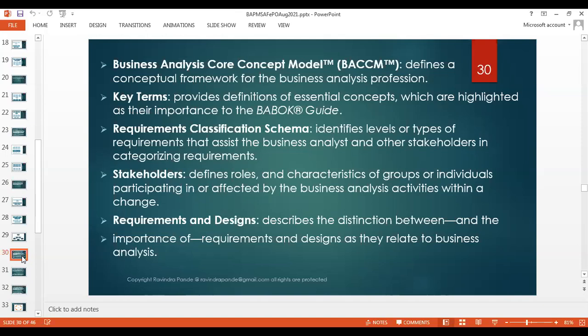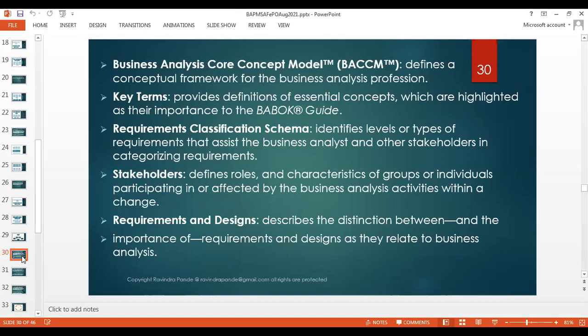We build some requirements classification schema. That's how they discuss this in North America. A requirements classification schema identifies labels or types of requirements. So what do we mean by labels and types of requirements? As we see, there are functional requirements, non-functional requirements, strategic requirements, and so on and so forth. So we classify these requirements for a given solution, given project, given services.